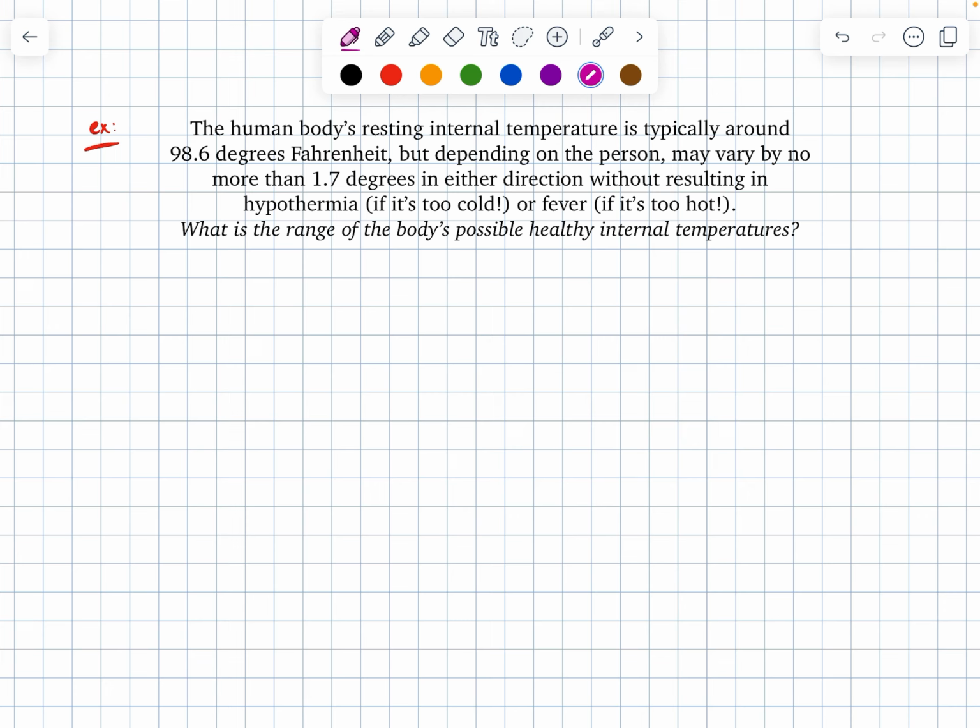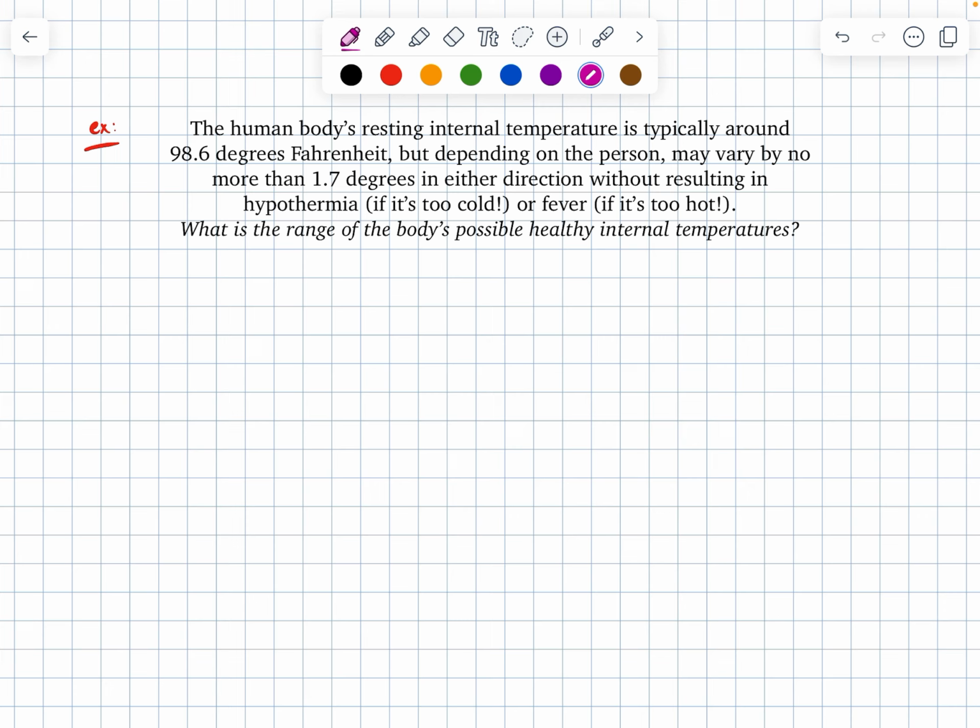Cool. First one. The human body's resting internal temperature is typically around 98.6 degrees Fahrenheit, but depending on the person, it may vary by no more than 1.7 degrees in either direction without resulting in hypothermia if it's too cold or fever if it's too hot. What is the range of the body's possible healthy internal temperatures?